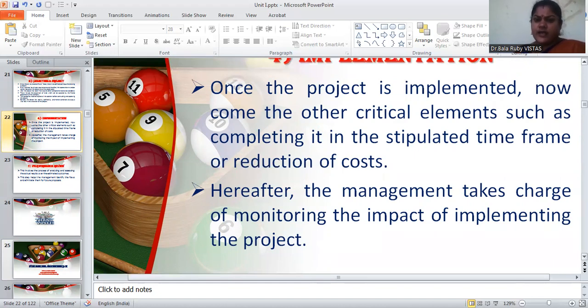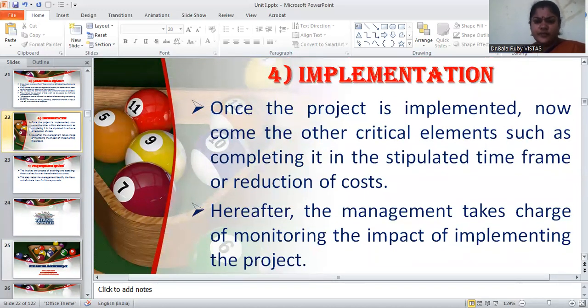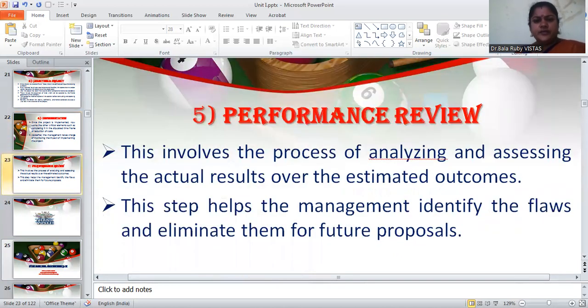So once the project is implemented, now come to the other critical elements such as completing it in the stipulated time frame or reduction of the cost. This is the next process, that is implementation. Hereafter, the management takes charge of monitoring the impact of implementing the project. Then the fifth process is performance review.